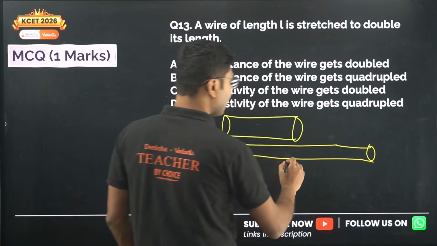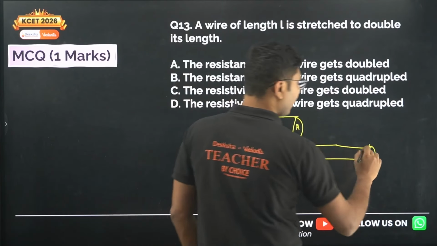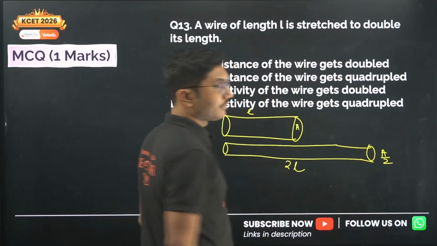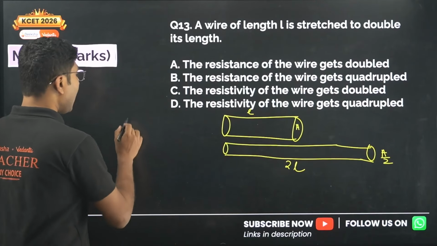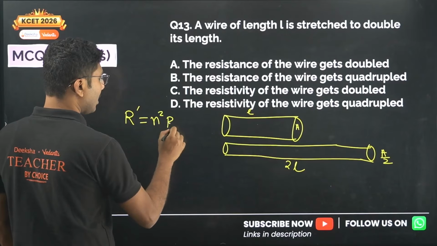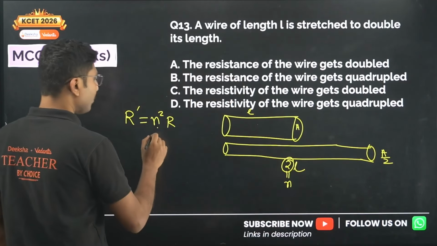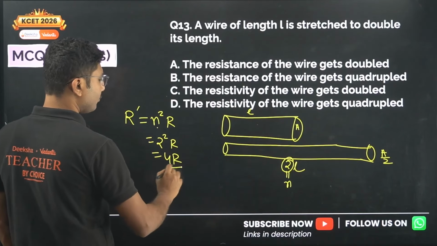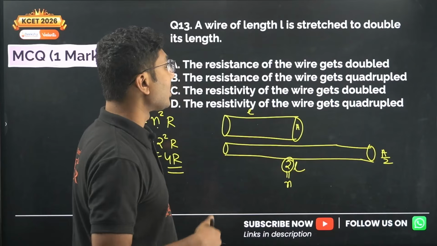So if the length becomes 2L, suppose this is L, this is A, then the area will be halved. The new resistance is N square R, where N is this factor. For this problem N is 2, so resistance will be 2 square R, that is 4R. So the resistance of the wire will be quadrupled.